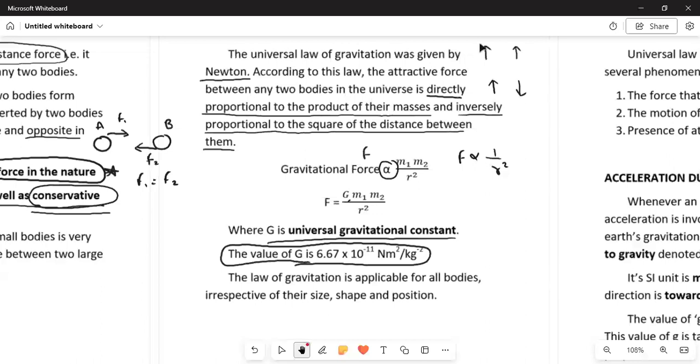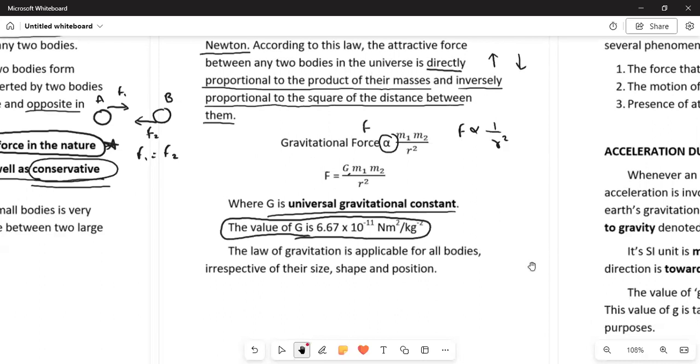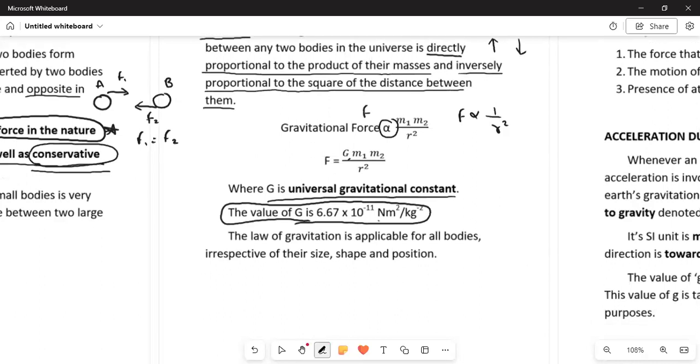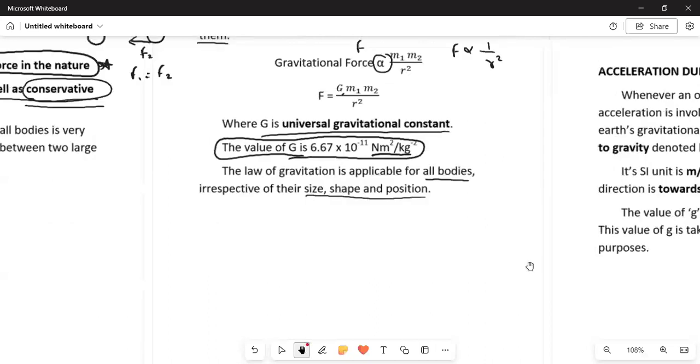And here the unit is equally important. The unit is Newton meter square per kg square. Then there is another statement that the law of gravitation is applicable for all bodies, irrespective of their size, shape, and position. This means the universal law of gravitation will not change if there is any change in the shape, size, or position.